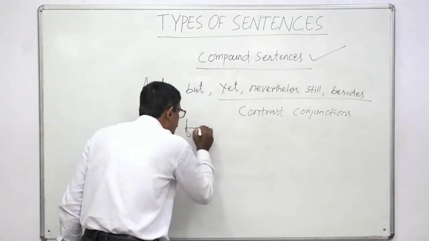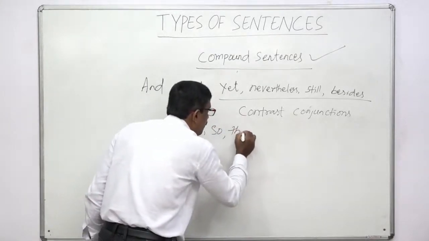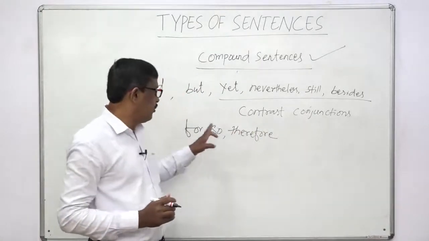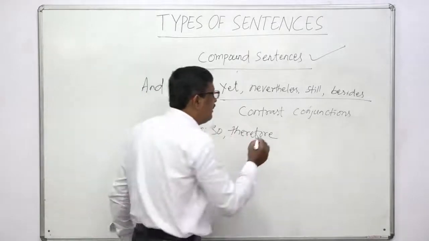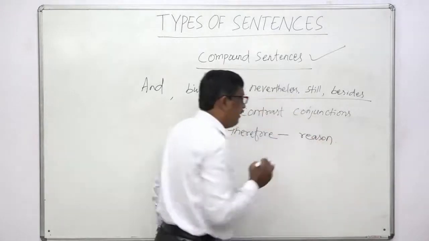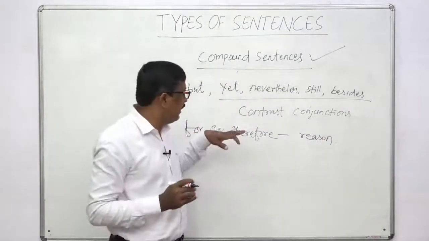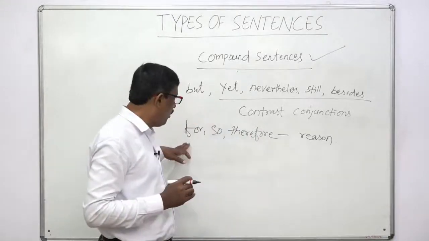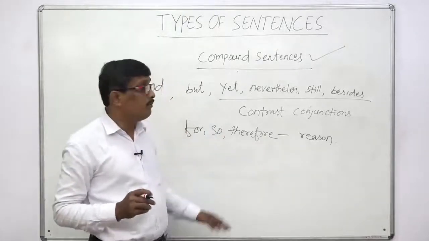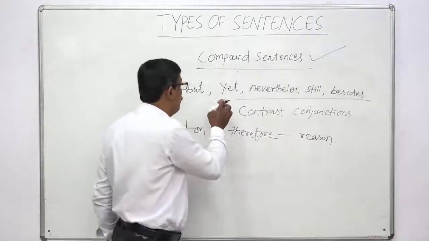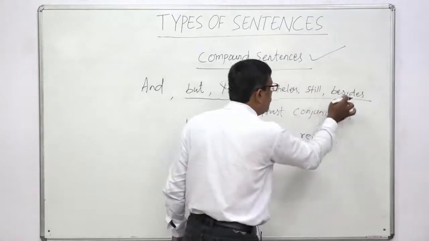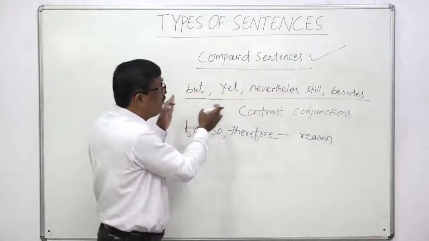Okay. Then we will discuss what? For, so, therefore. You see the three conjunctions: for, so, therefore. Exactly, these conjunctions are used for reason. If there is a particular reason, we can use these types of conjunctions, either for, so, or therefore. You should not forget about the use of these conjunctions. If these conjunctions are used, for example, but, yet, nevertheless, still, besides. But is a conjunction, it is also used for contrast.